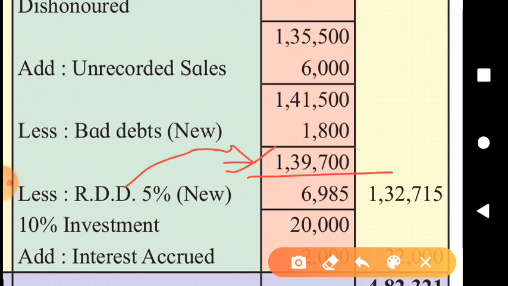Which amount? After adding the dishonored bill, unrecorded sales and deducting new bad debts, that amount is the base for calculation of new RDD. And therefore 1,39,700, its 5%, 6,985. That is the correct amount of RDD. And then we can see the exact amount of debtors at the end of the year. Here calculation of RDD is very important. It should be done very carefully, and you are now well aware of that.